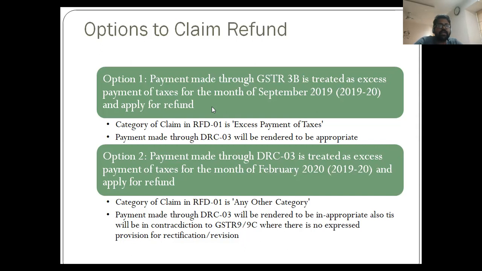So the system will technically not allow one to file the application in the category of excess payment of tax, because for excess payment of tax they necessarily compare with the payment of taxes made through GSTR 3B and not otherwise. Hence, in our example question C, it is given that the actual tax paid in GSTR 3B is 0. So the system will not allow them, with an error that the amount of payment of taxes is lesser than the amount of refund claim. So any other category needs to be chosen.